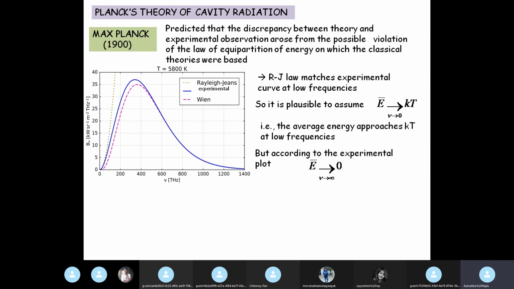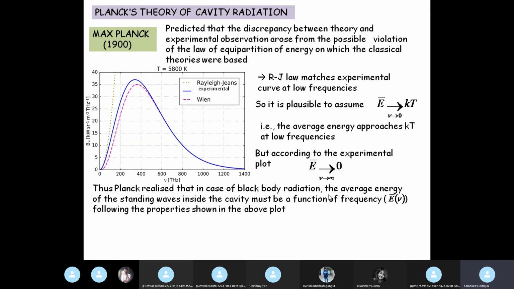Now, according to the experimental curve, we see that for very high frequencies, the average energy goes to zero. This is what is observed from experiment, and not just for one temperature. This is the graph for just one temperature, T equal to 5800 Kelvin. But if you plot this graph for several temperatures lower and higher than this, you get the same nature. So we can say that the theoretical law that we will get should give us a condition where this average energy should go to zero at very high frequencies.